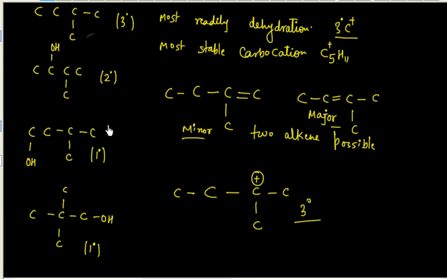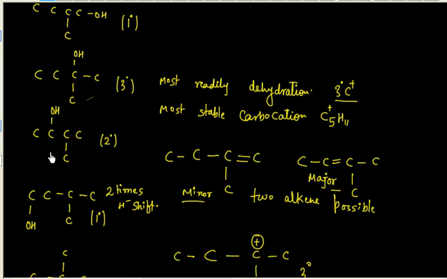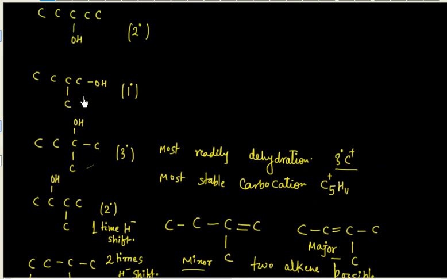So in this case you have to do 2 times hydride shift, H plus H minus, basically hydride is H minus shift. So if you do the 2 times hydride shift, you will get the same compound, same carbocation. This also gives you the same carbocation, but in this case you have to do only one time hydride shift. So 1 time H minus shift in this case will give you the same compound, same carbocation. Anyone else? You must have this one also give you the same.